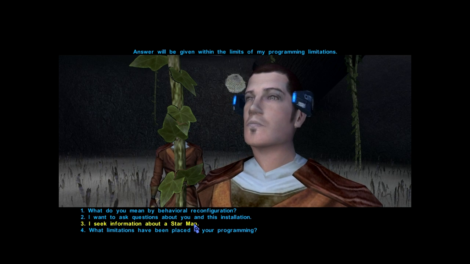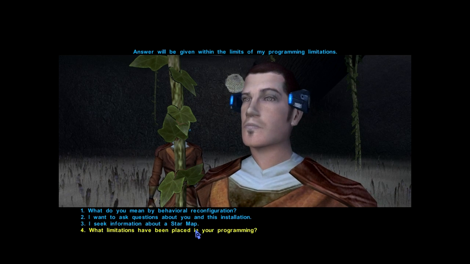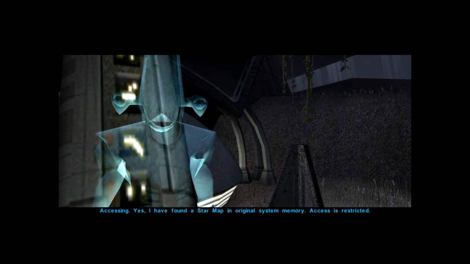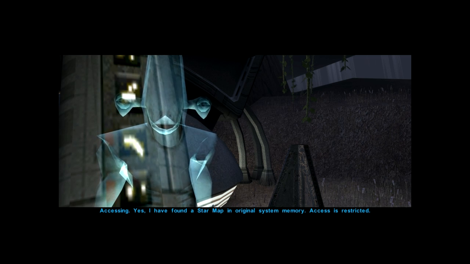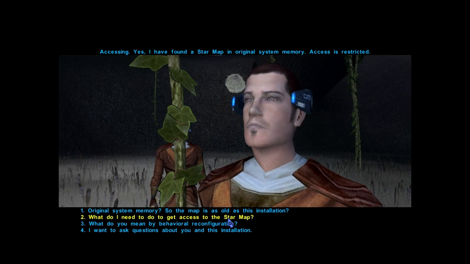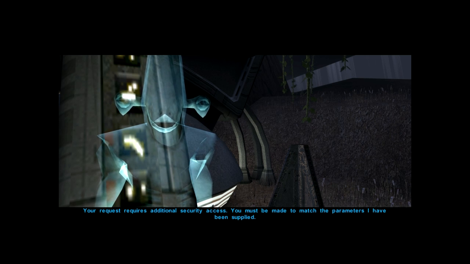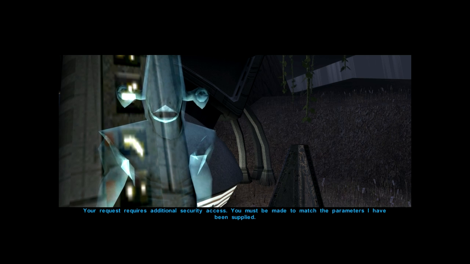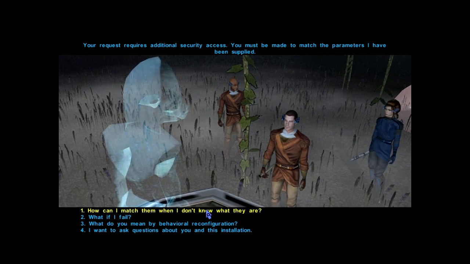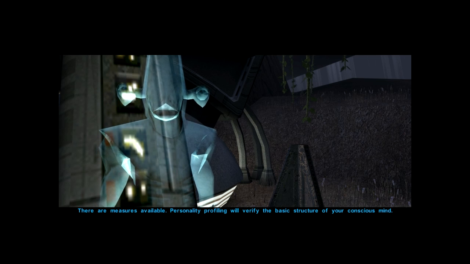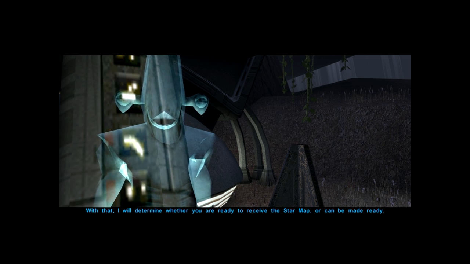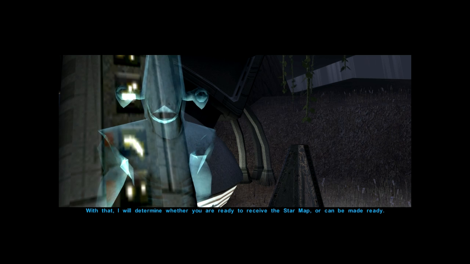I seek information about a star map. It's next door. Can you not see it? We'll ask about it. Accessing. Yes, I have found a star map in original system memory. Access is restricted. What? And how do I get access to the star map? Your request requires additional security access. You must be made to match the parameters I have been supplied. Okay. And how do I do that? There are measures available. Personality profiling will verify the basic structure of your conscious mind. With that, I will determine whether you are ready to receive the star map, or can be made ready.